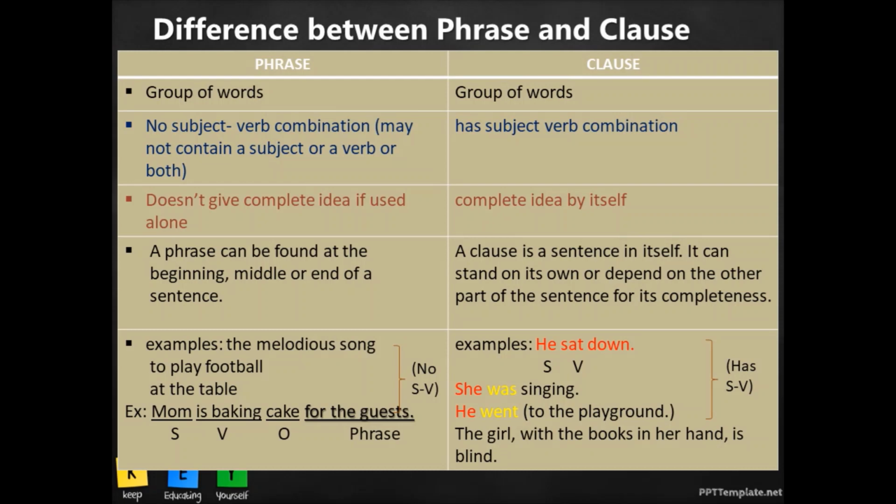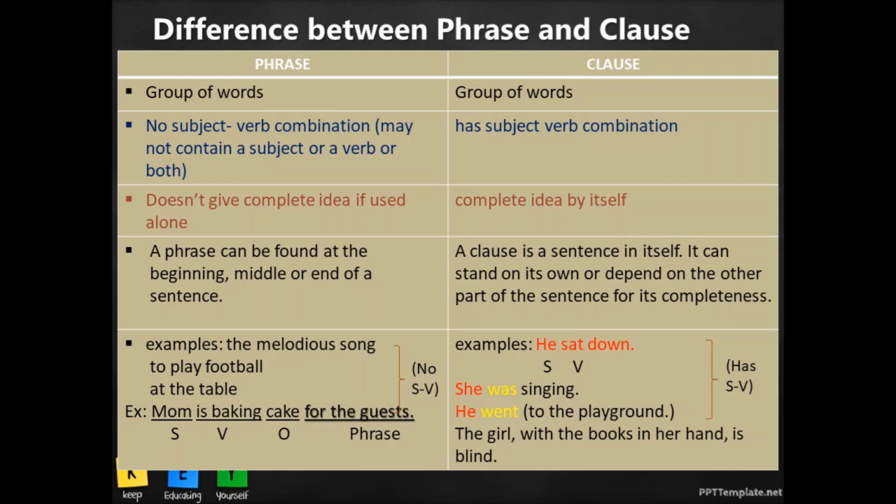Now see the third one. "He went to the playground." "He went" in itself is complete because it has a subject and a verb. It tells you about the subject, he, and what did he do? He went. Now, "to the playground" is the group of words which does not have any verb to tell you some other action being done, but it enhances the meaning of the sentence, "he went."